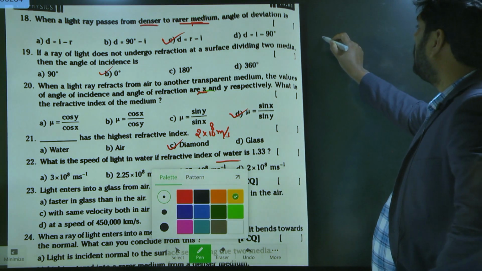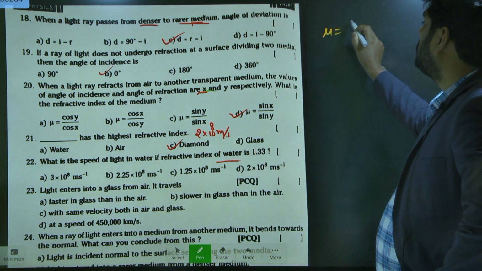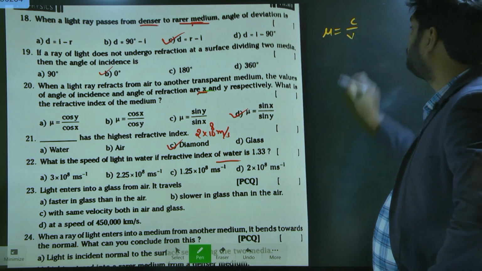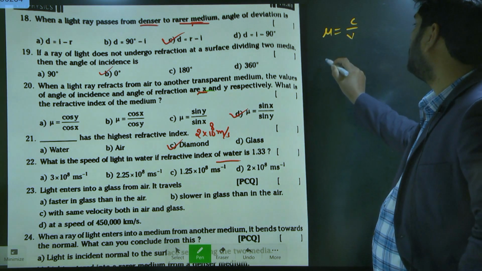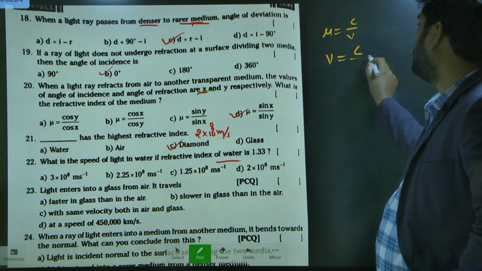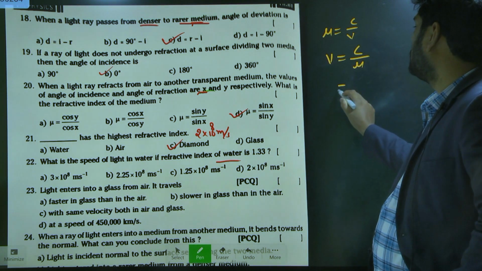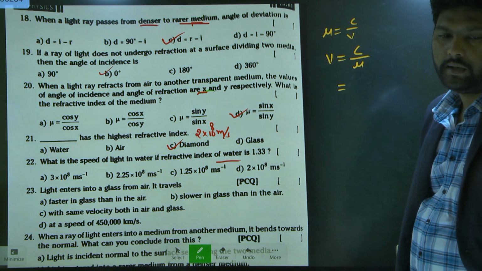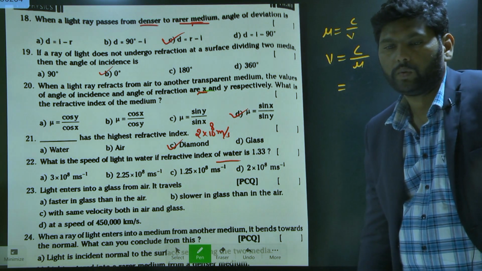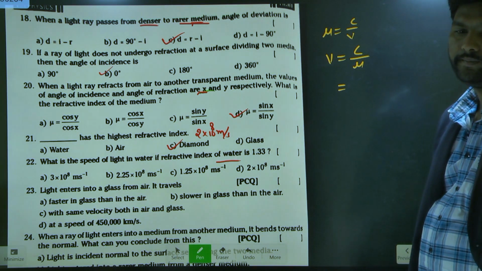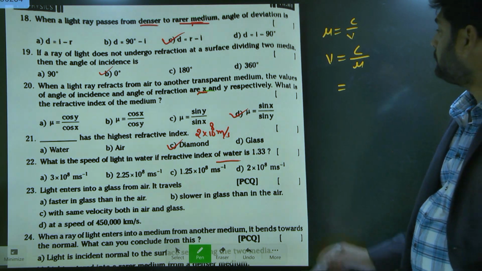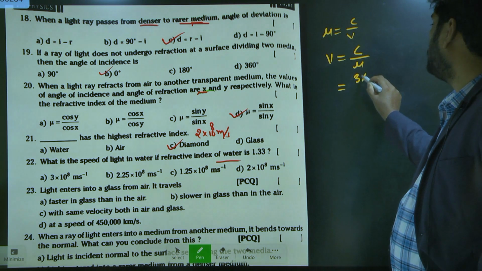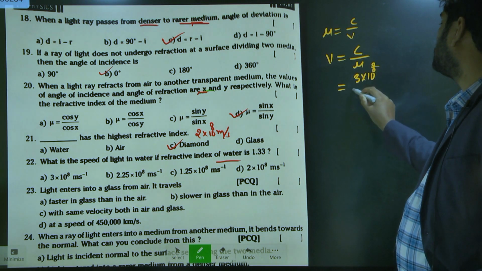We'll use mu is equal to C by V. From here, V is equal to C by mu. What is the value of C here? 3 into 10 power 8 meter per second.